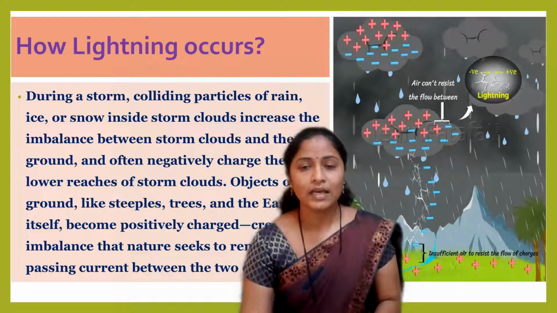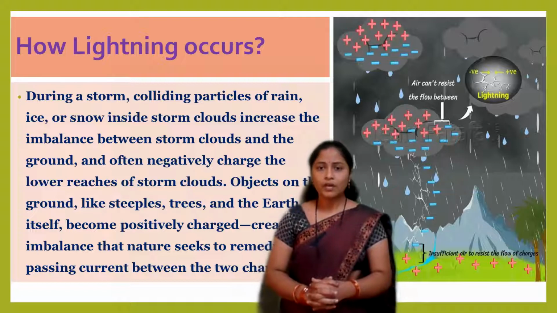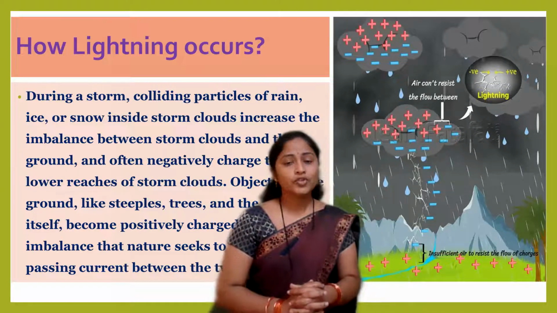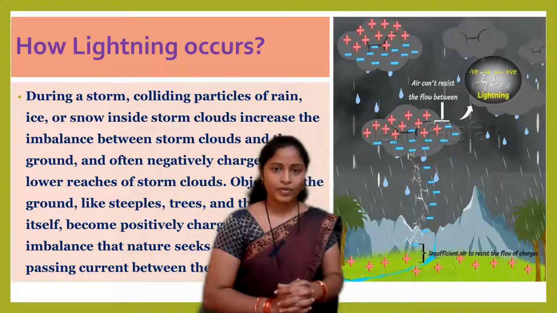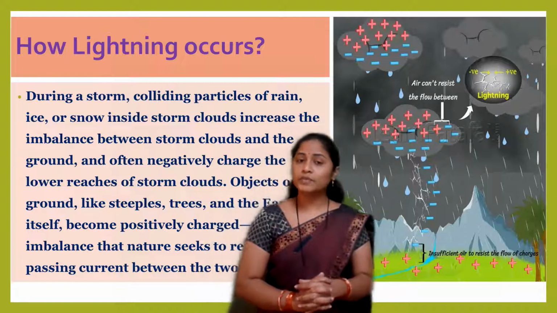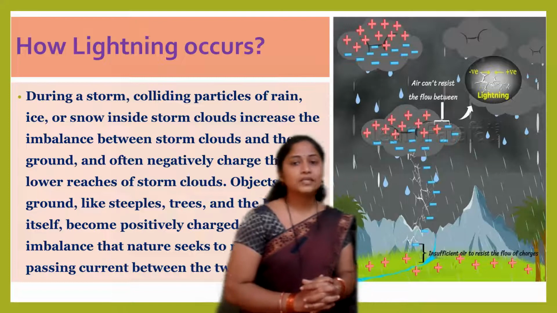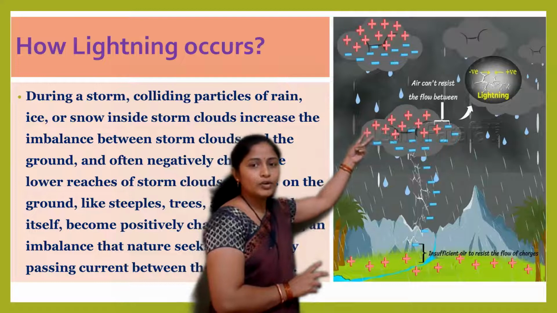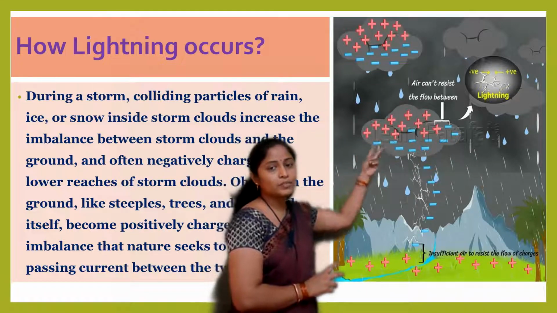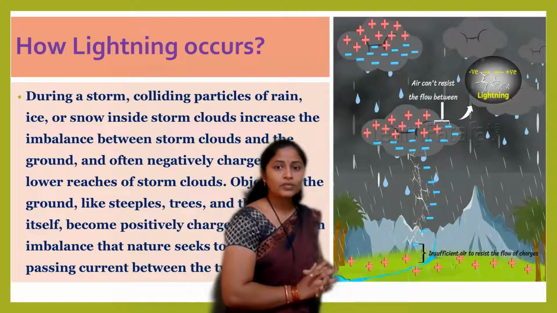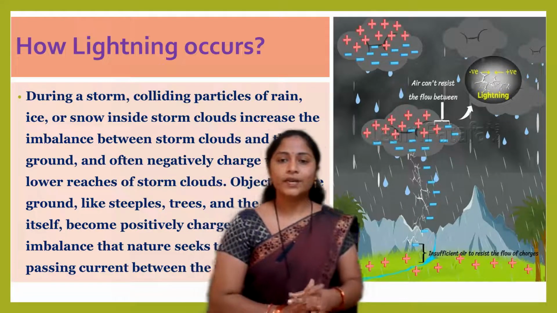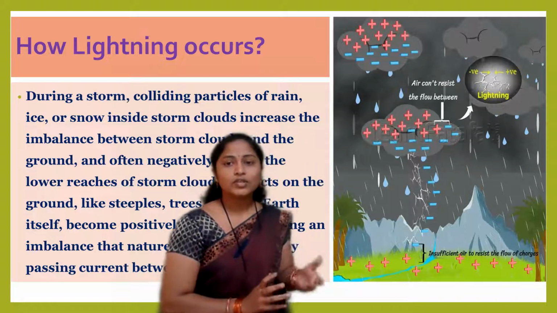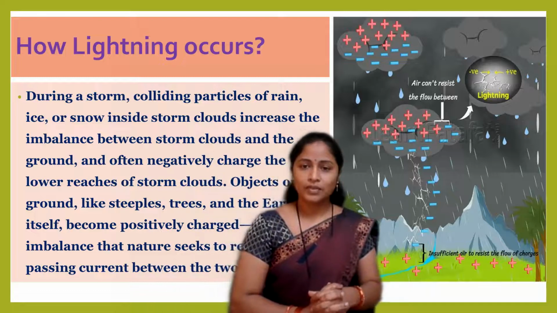Now we are going to see how lightning occurs. Whenever strong winds flow from one place to another, due to that force, friction between the clouds takes place. And due to the friction, obviously we know that both the objects become charged. Both the objects carry equal and opposite charge. In this picture, I am showing you how the positive and negative charges are present on the clouds. As we know, the negative charges are lighter in weight and they will take the lower part of the cloud, and the positive charge will collect at the upper side of the cloud.